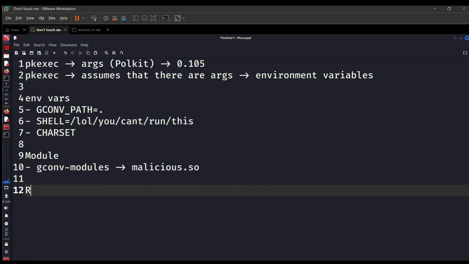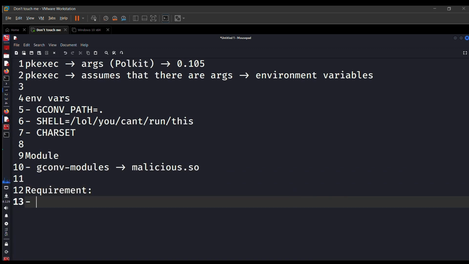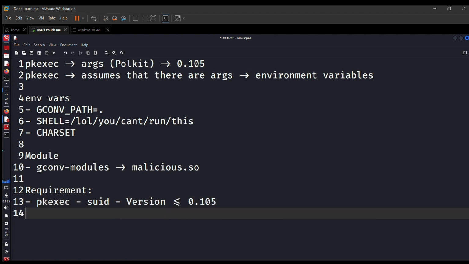Now what are the requirements? There are certain requirements that you must have. The first requirement is pkexec should be SUID, and it should be of this version or below. Let's say the version should be equal to 0.105. Yeah, this is one of the requirements.